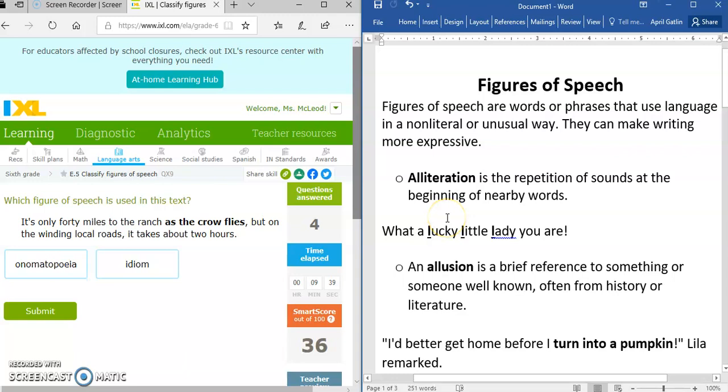Once again, you must earn 80% or higher on this particular skill, and if you've already completed this skill at 80%, then your goal is to reach 100%. Good luck.